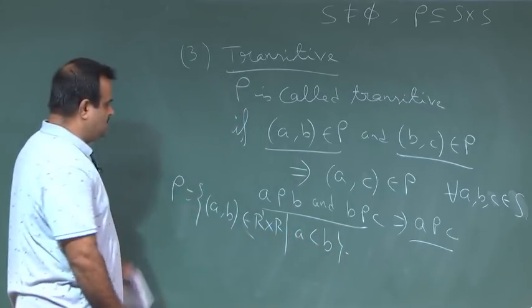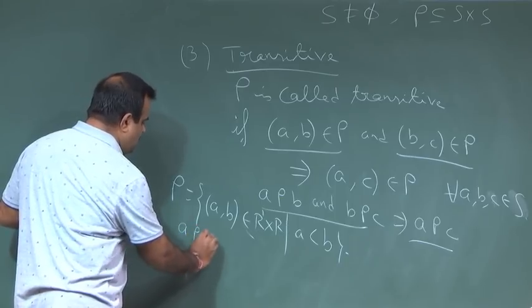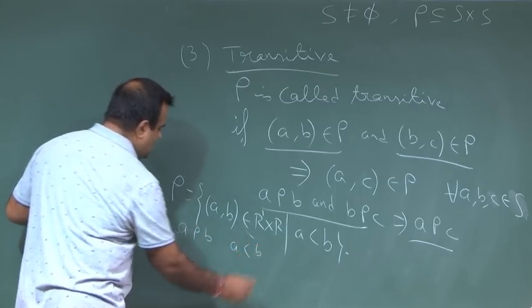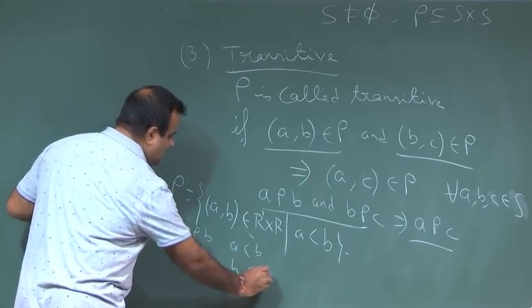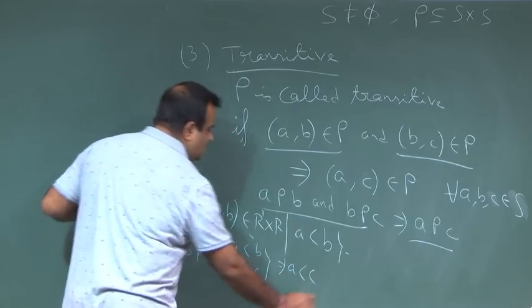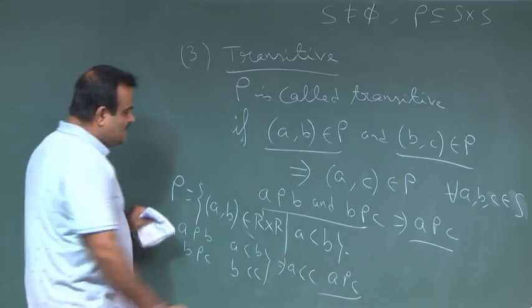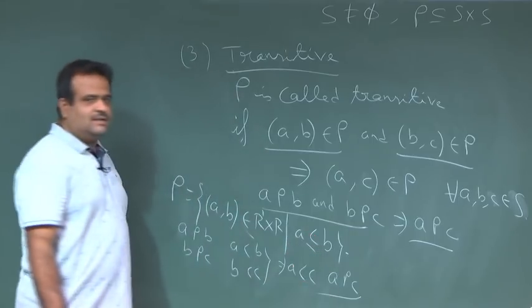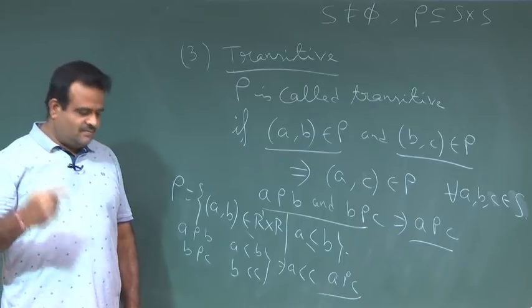Now, this is a transitive relation, because if we take a is related to b, that means a is less than b, and if you take b is related to c, that means b is less than c. Now, both imply a is less than c. So that means a is related to c. So this less than, or less than or equal to, greater than or equal to, equality, all are basically transitive relations.